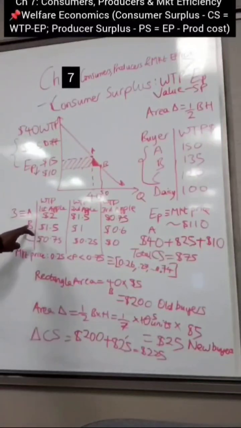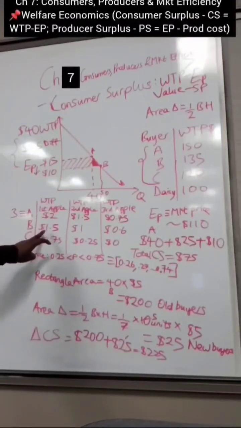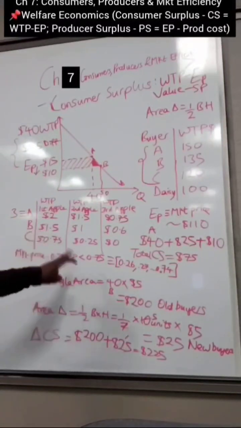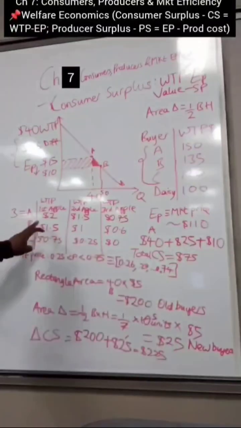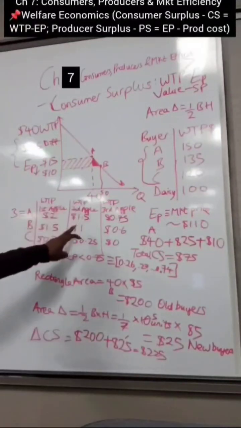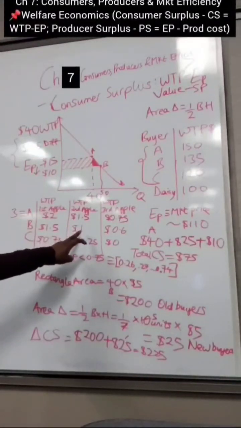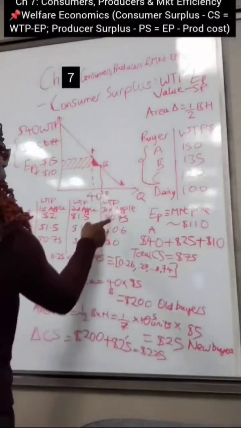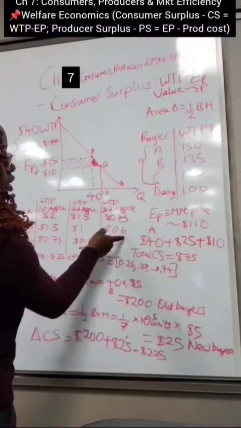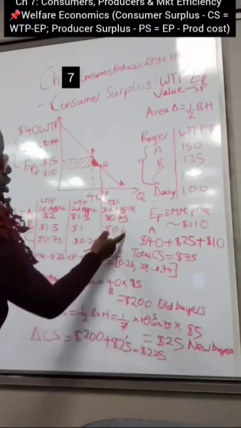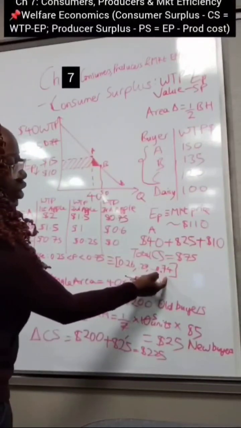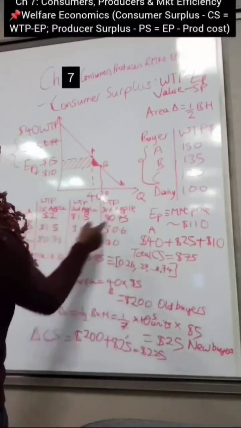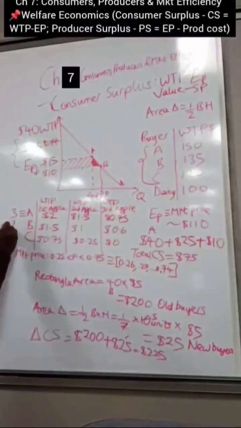Okay, how about consumer B? Consumer B is willing to pay as much as $1.5, which is greater than 74 cents. So consumer B is going to buy the first apple. Consumer B's willingness to pay here for the second apple is $1, which is still more than 74 cents. So she's buying the second apple for sure. How about the willingness to pay at 60 cents? 60 cents is less than the highest maximum market price of 74 cents. So therefore, consumer B cannot afford to get the third apple. Consumer B is only going to get 2 apples.